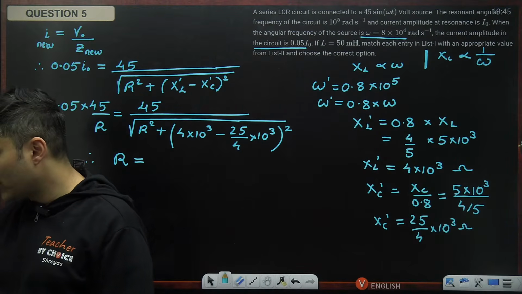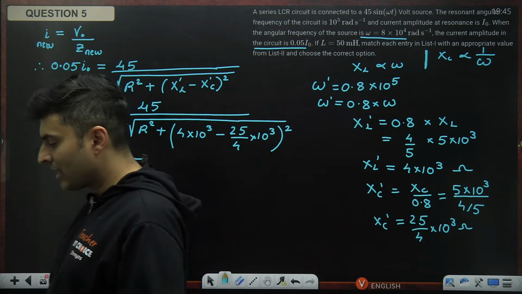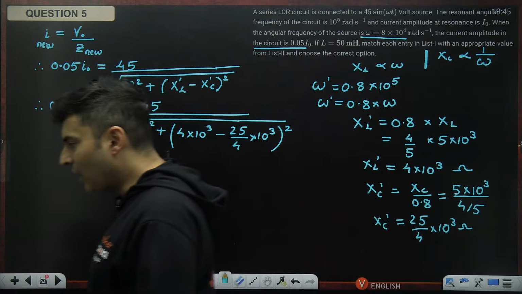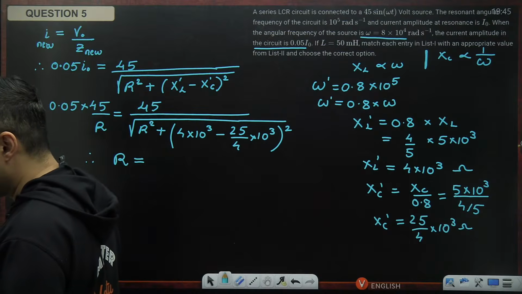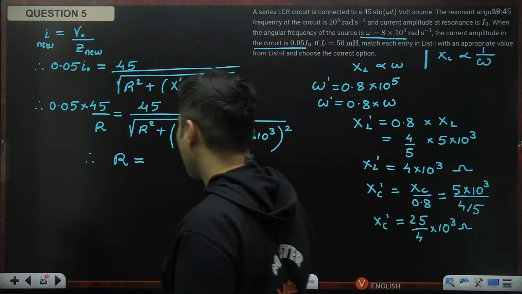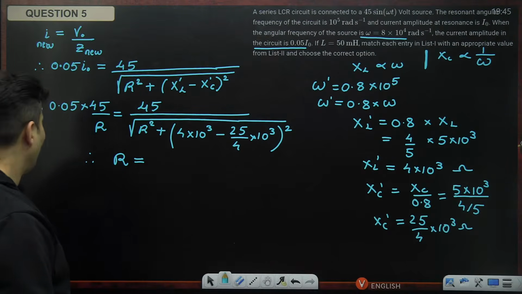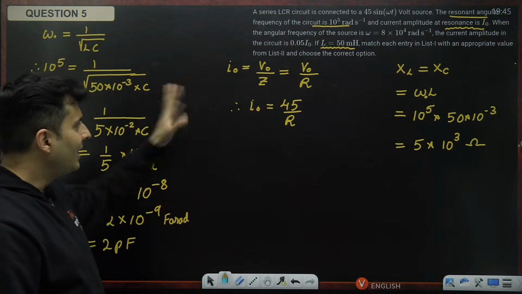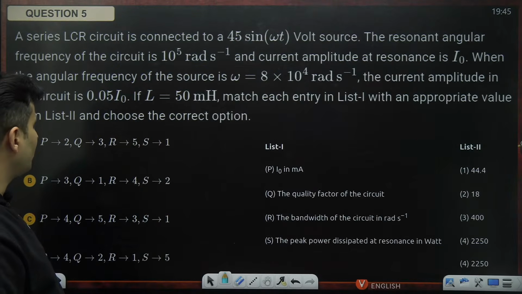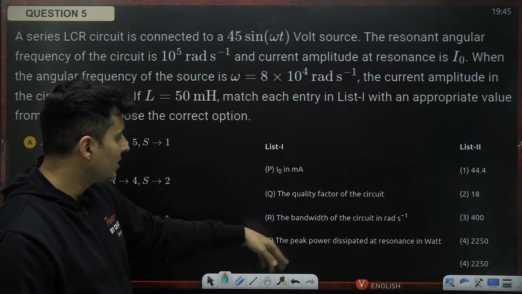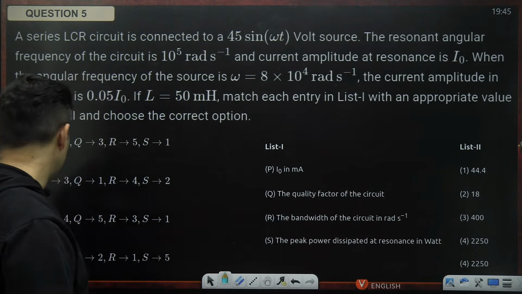How much are you getting the resistance as? Let me know quickly in the chat box, guys. Because once that resistance is done, you can get the current and everything else. Because I think those were the options. Current is asked. Now quality factor, resistance is not asked. Bandwidth is asked. Peak power is also asked.